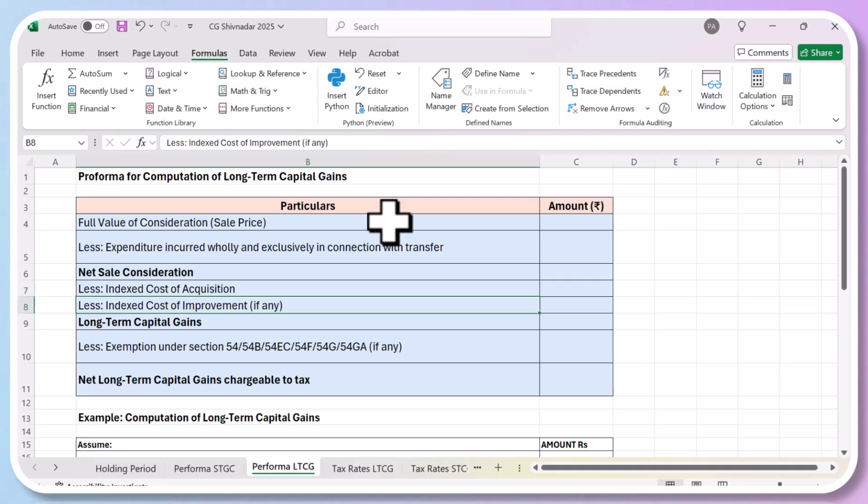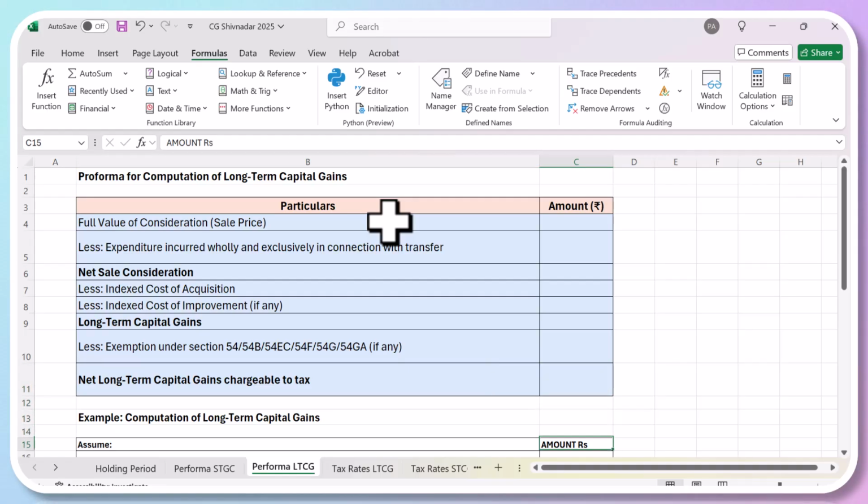Then suppose you are selling a building. You bought a building and you constructed another floor on that. So that's called cost of improvement, and that will come here. Then the long-term capital gain will be the net sale consideration minus this, and the ultimate will be net long-term capital gains. Then any exemptions under section 54, which we are going to cover. We are just understanding the format at the moment, and then finally you arrive at your long-term capital gain chargeable to tax.